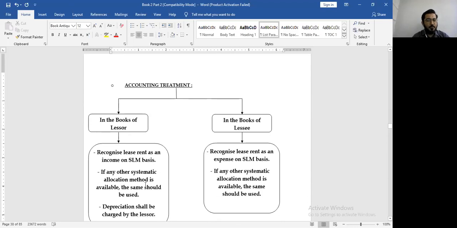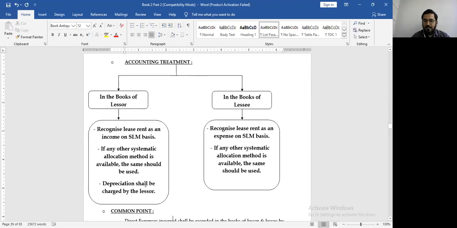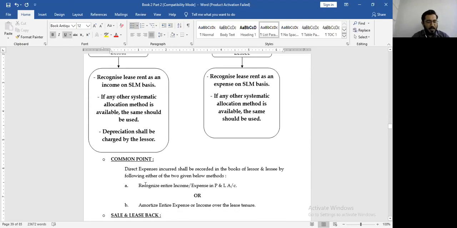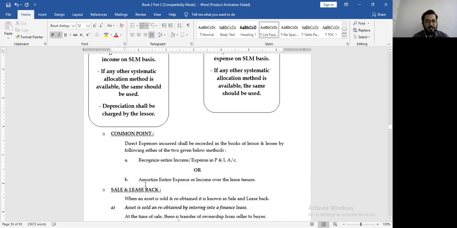In the books of lessor, you will recognize lease rent as an income on straight line basis. If any other systematic method of allocation is available, we will use that, and depreciation will be charged by the lessor. In the books of lessee, you will record it on straight line basis. However, if any other method is available, we will use that method. Your direct expenses, you will have a choice. Either you will recognize it in the P&L or you will amortize over the lease tenure.